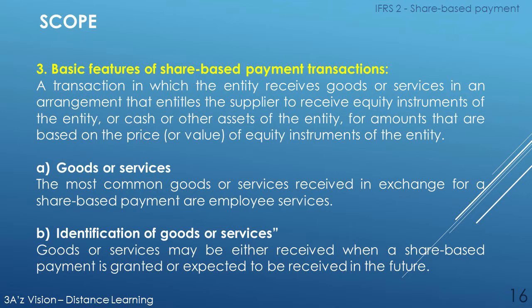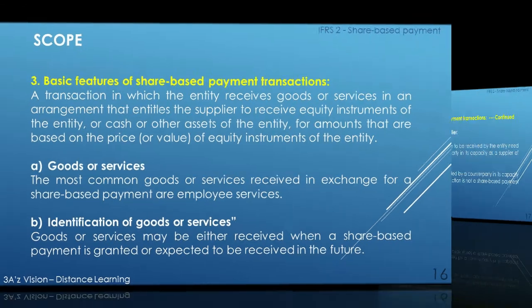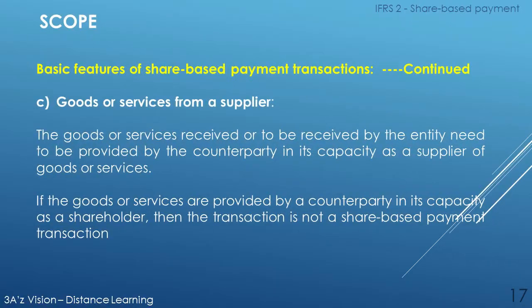That are, number one, goods or services. The most common goods or services received in exchange for a share-based payment are employee services. Identification of goods or services. Goods or services may be either received when a share-based payment is granted or expected to be received in the future. And number three, goods or services received from a supplier.